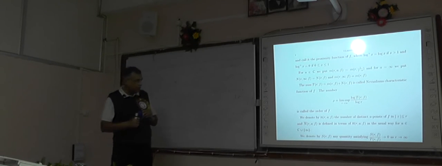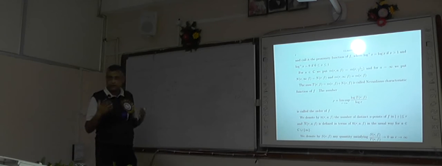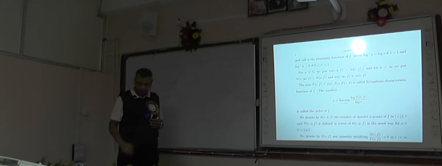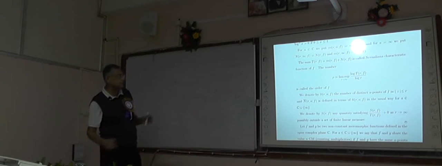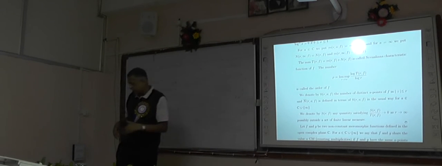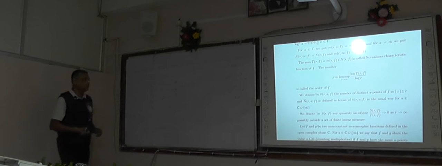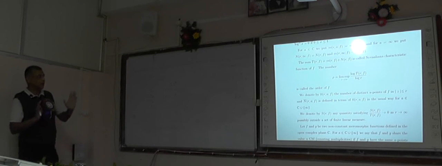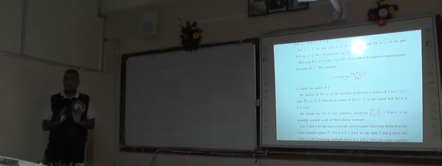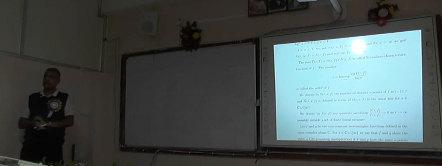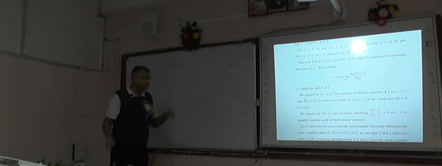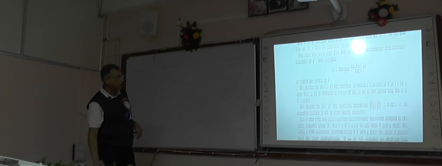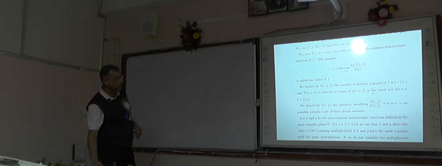And the number rho is called the order of an entire or meromorphic function. And similarly, if we do not consider the multiplicities, then instead of small n and capital N, we use small n bar and capital N bar. That means here we count the a points without their multiplicities. Every a point is counted only one time, whatever be their multiplicities. And we denote by S(r, f) any quantity which is small compared to the characteristic function.